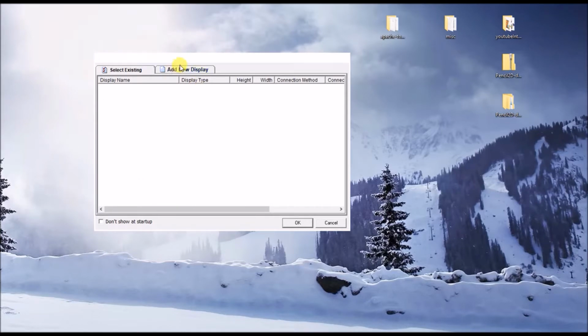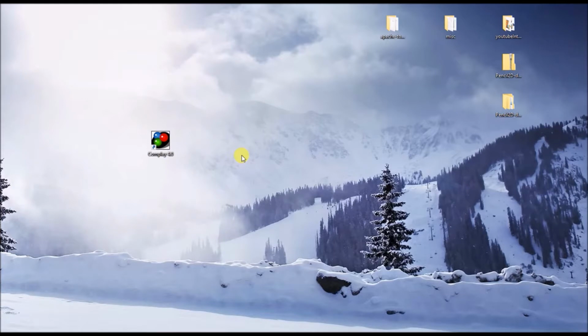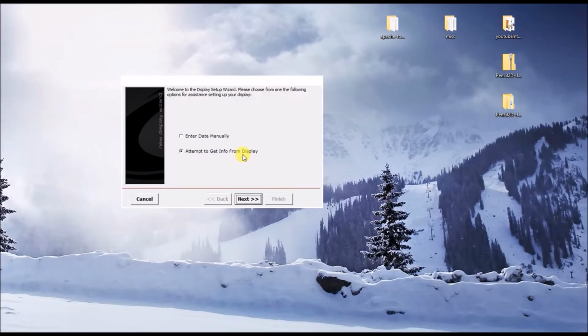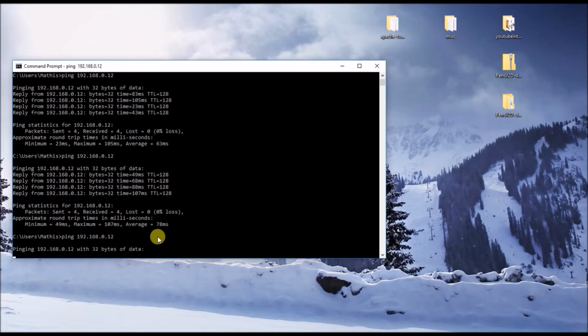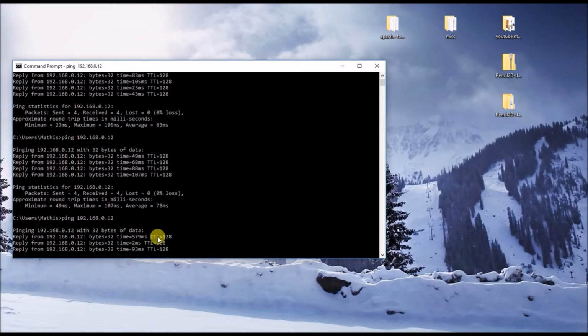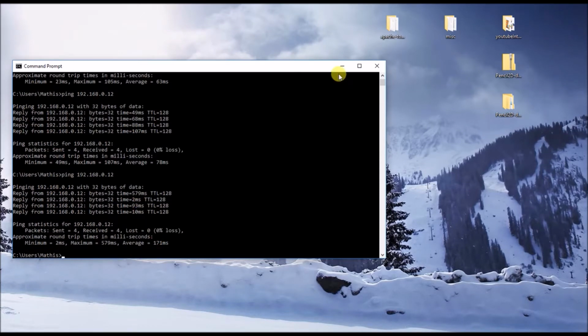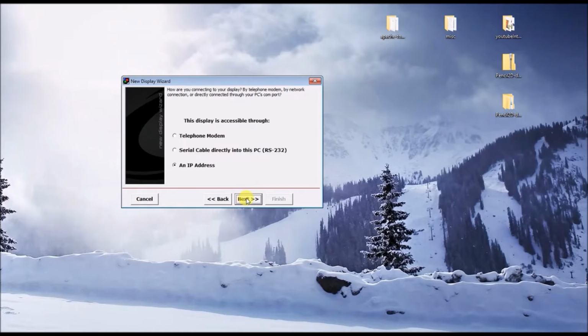So we're going to create a new display. To check that we're in range of our IP address, go to Command Prompt, issue a ping command. We have a reply back, so we'll attempt to create the display. You have the option of creating a telephone modem connection, or if you have RF modem or serial cable connected, you can use the serial connection. And in this case, we're going to use the IP address.